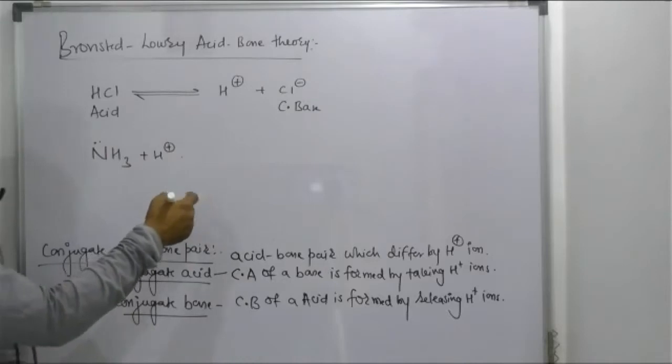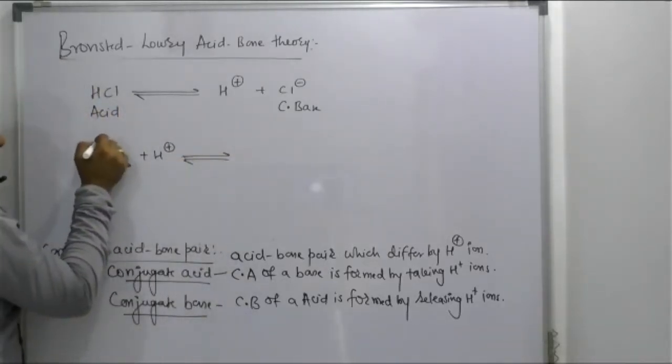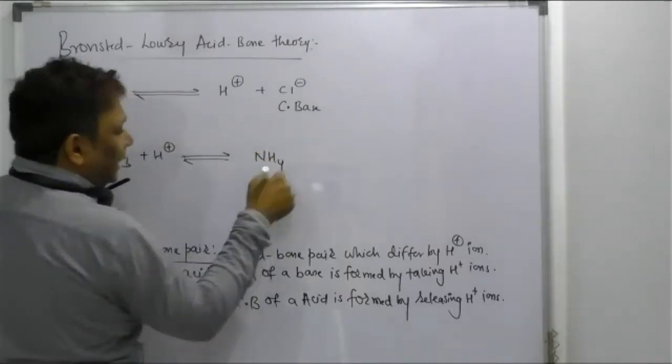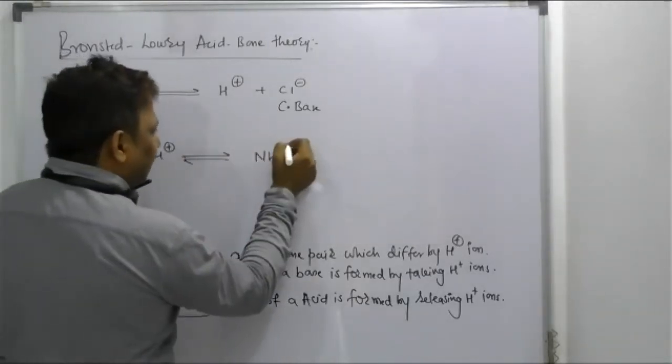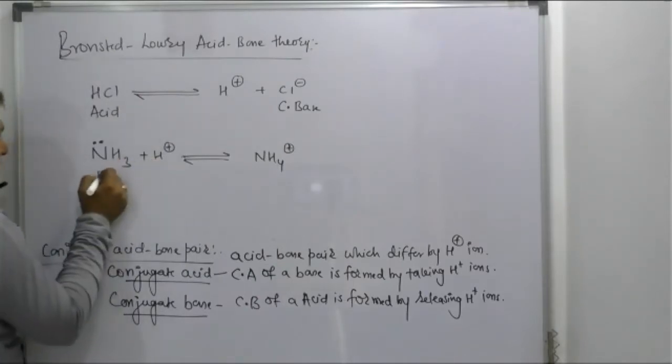Ammonia, sir, has a tendency to take H plus ion because of this lone pair. And now it will form what, beta? Ammonium ion. Because this nitrogen, which has a lone pair, will give one of the electrons to the H plus and make a bond with it and have the positive charge. Actually, that positive charge is over the nitrogen, but we are writing it like that. So it has a tendency to take H plus, means it acts as a base.